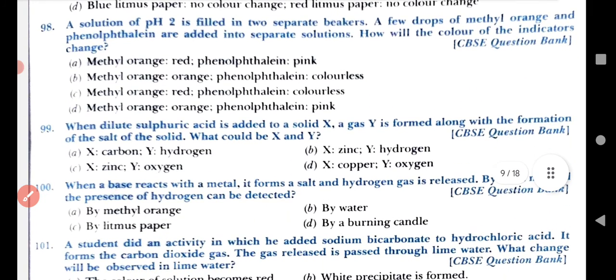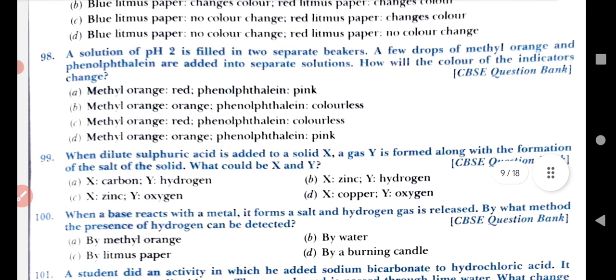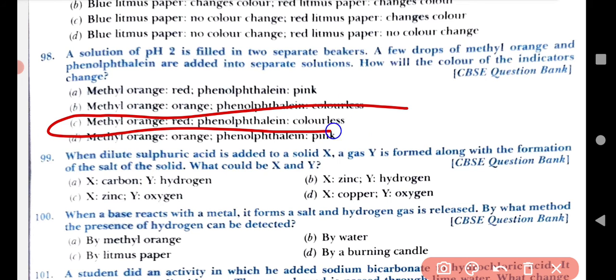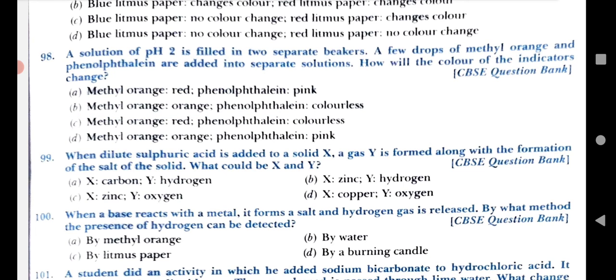Question number 98. A solution of pH 2 is filled in two separate beakers. A few drops of methyl orange and phenolphthalein are added to the separate solutions. How will the colors of the indicators change? Methyl orange becomes red, phenolphthalein colorless. This is the correct answer.